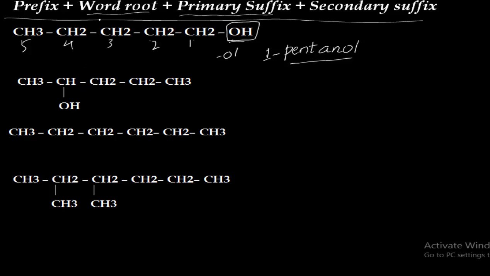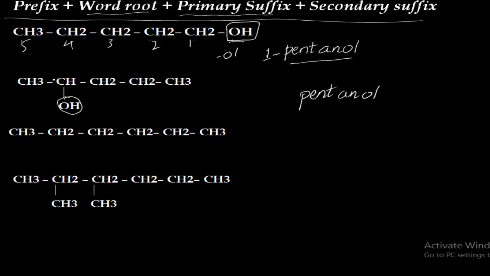Again, word root. 1, 2, 3, 4, 5. 5 carbon atoms are there. So we will use the word root pent. Again all are single bonds, AN. Again the OH group is attached, which is a functional group, and thus we will use OL. But now it is not attached to the first carbon. Here we have to number these carbon atoms. From which side will you start numbering the carbon atoms?